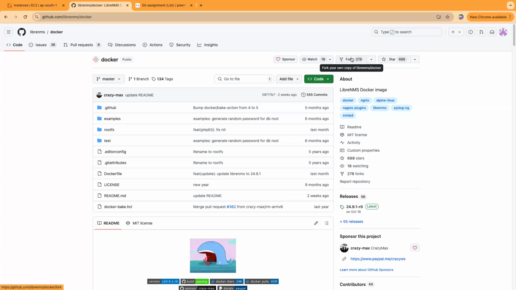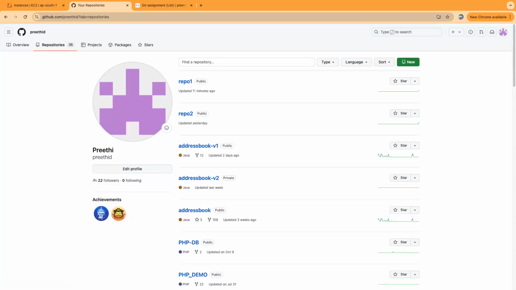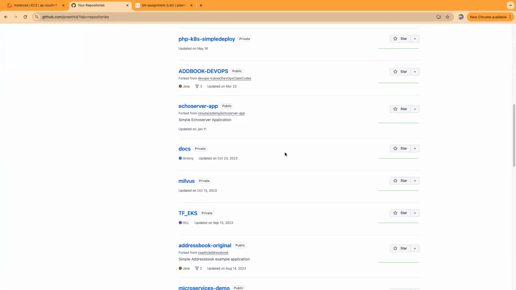See here, you can see fork. If you fork it, the entire project will be added into your own account, right? And once it is added, you can just work on it like your own repo. The advantage of forking is that if anyone makes changes on the original one, you will be seeing those changes. That's the importance of forking. I have forked some repositories. It means you take an open source project and you can develop on top of it.